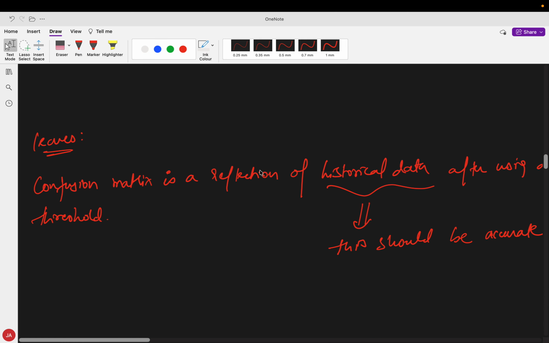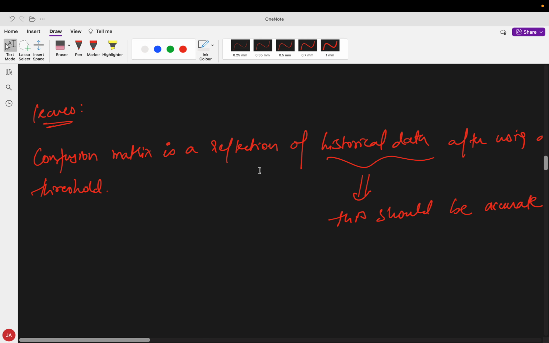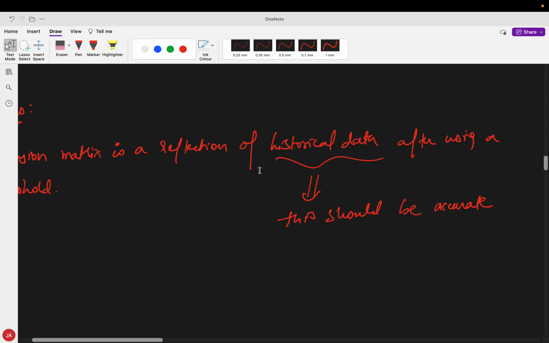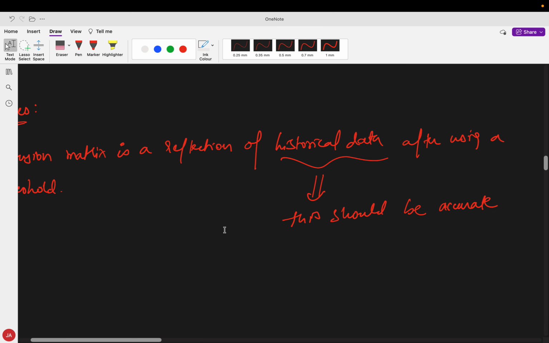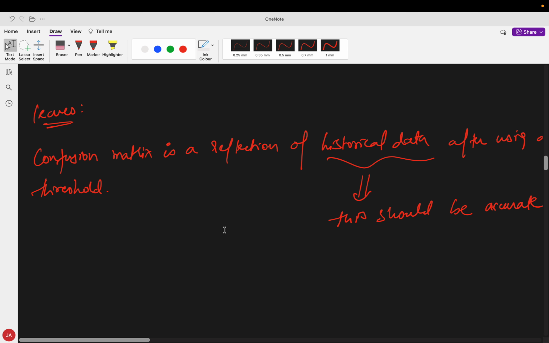Now, what are the limitations of the confusion matrix? There are no limitations of the matrix itself, but it is just a reflection of the original data. The confusion matrix is a reflection of historical data after using a threshold.